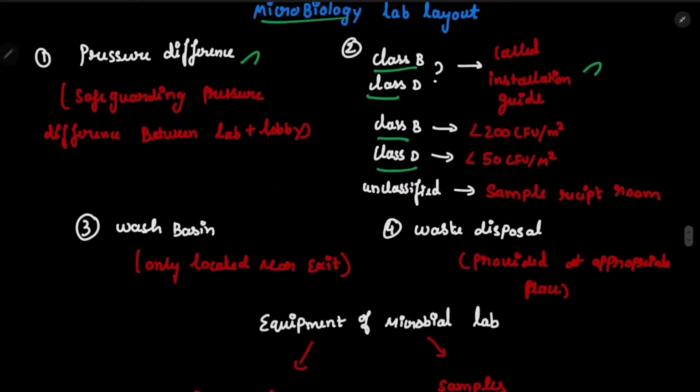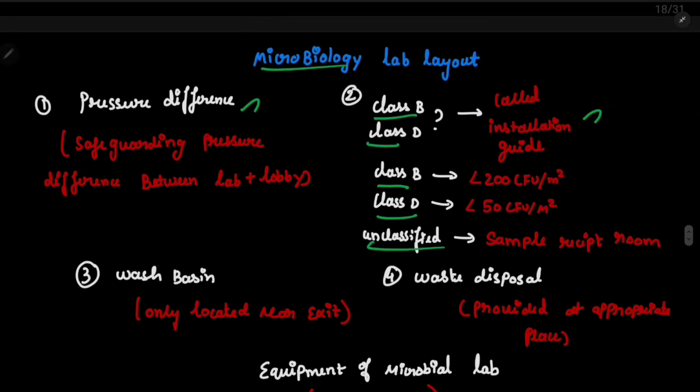Okay, and see, some classes are even undefined, unclassified. For example, in the sample receipt room, obviously we cannot calculate how many CFU will be there, right? For that case, we can just simply put unclassified, because we cannot determine it unless we check it. So that's why that room is unclassified.